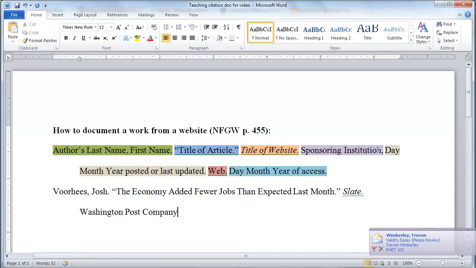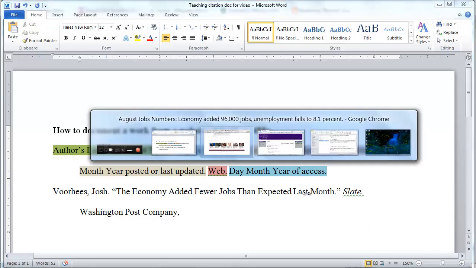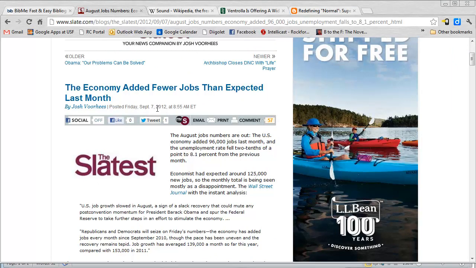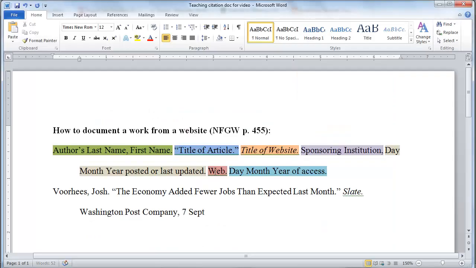Awesome. Then a period and the day, month, year that it was posted or last updated. Let me see what they got here. It was posted on the 7th of September, 2012. Okay, so 7 September 2012. You always shorten long names of months. Now your book, again, will tell you exactly how to do that. Then a period. Now this seems awkward right here, but it really makes a lot of sense.